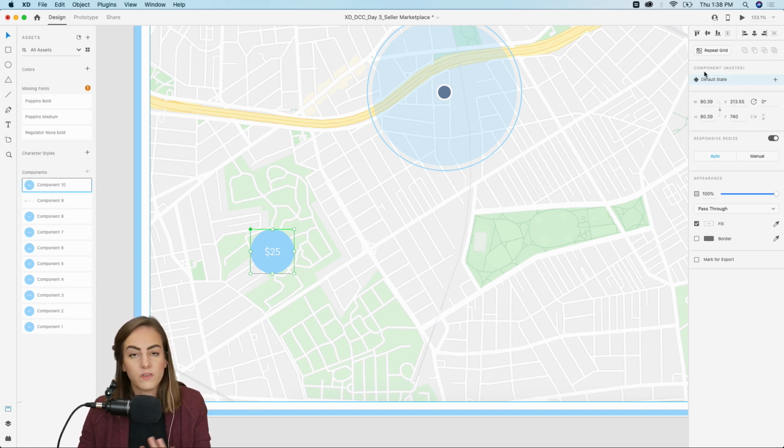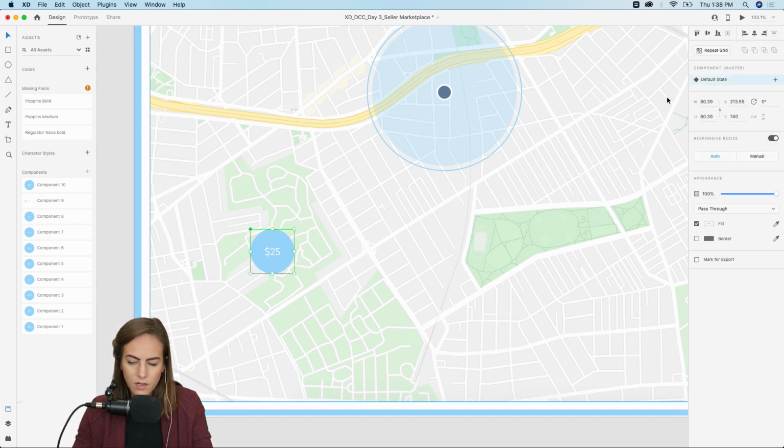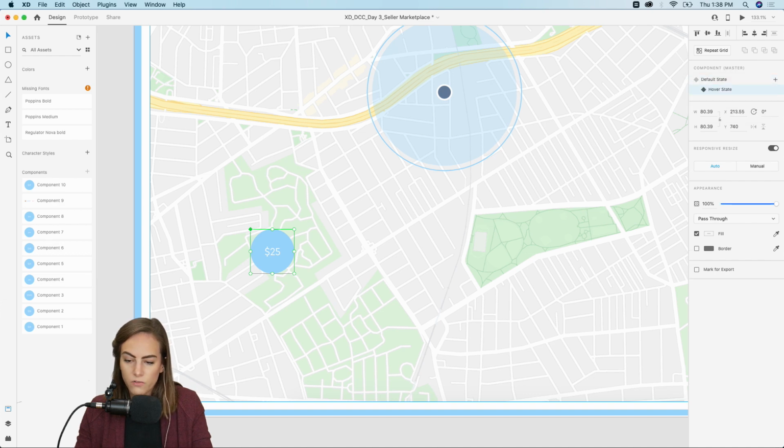And if you watched yesterday, it's kind of similar to the components that we were doing with the scooter app. So again, you'll see now it has the green bar around the circle, and that means that we're working on the component and we're on the master. If I copy and paste this, you'll see that it no longer says master, it says instance. Okay, so let's delete that. And when I press the plus button, I can now say hover state.